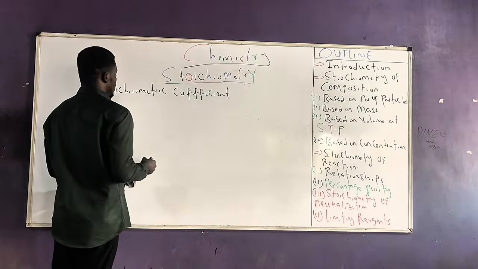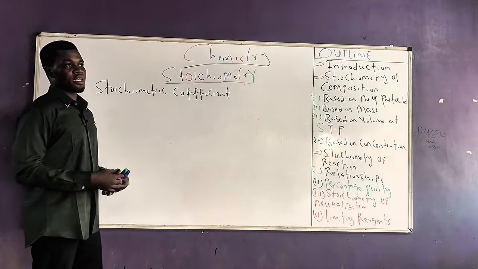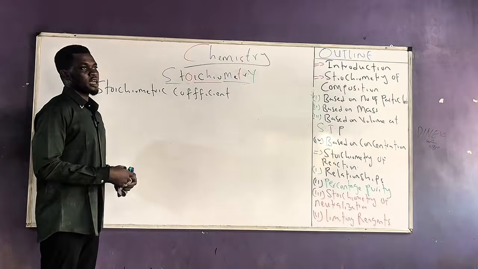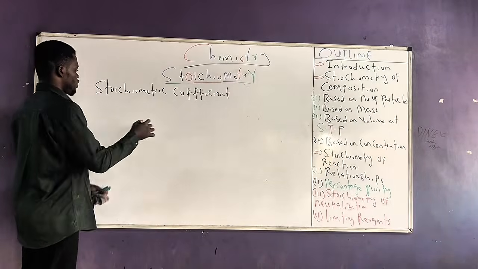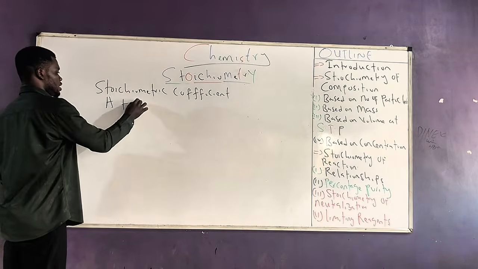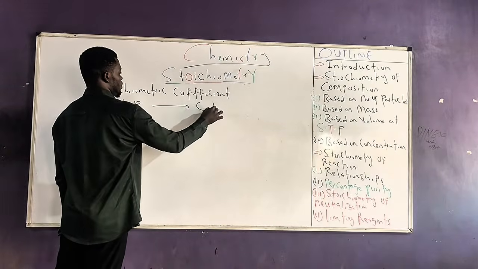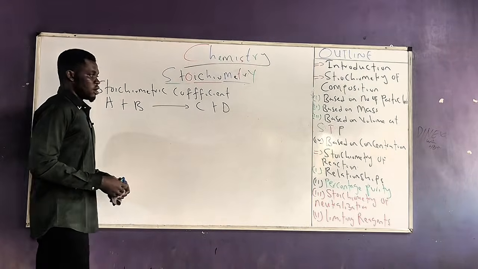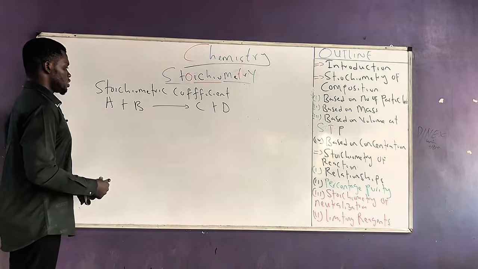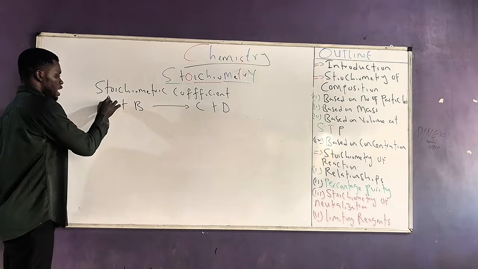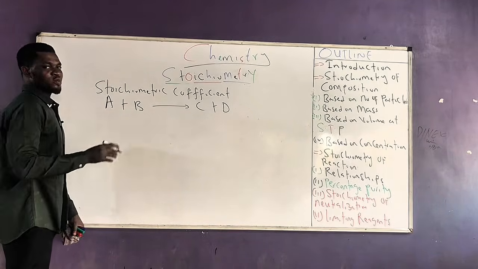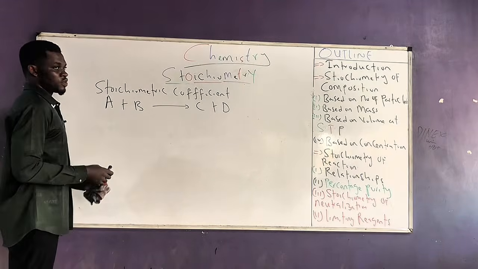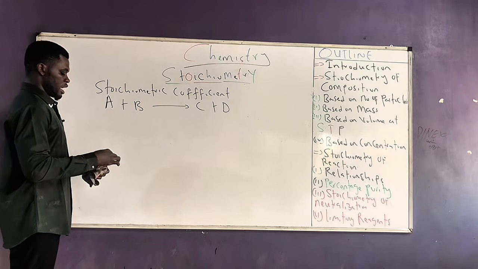Now let us consider a chemical reaction. Let's say a reaction between A plus B to give C plus D. Now, if this is a chemical reaction, usually you will observe that in almost every chemical reaction, there are certain numerical values that are attached to each of the components of the reaction.